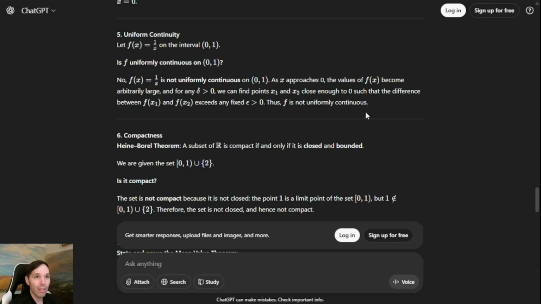Okay, this is really good understanding of what uniform continuity means. It looks like without stating the definition of what uniform continuity is, they gave all of the key pieces.